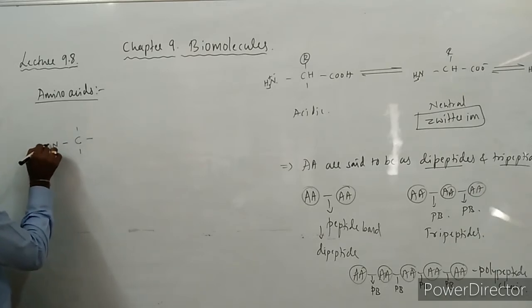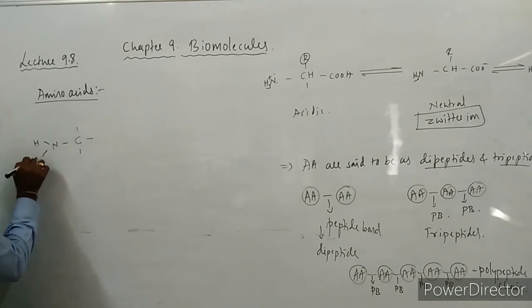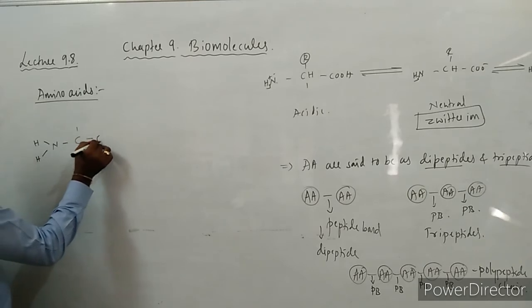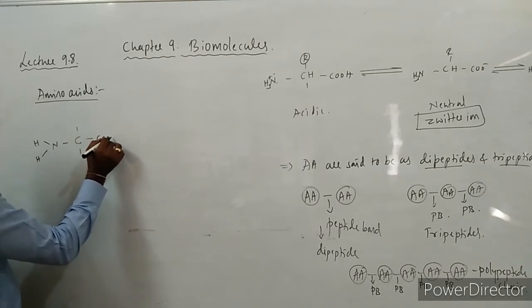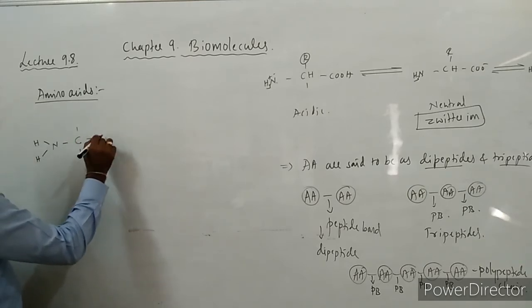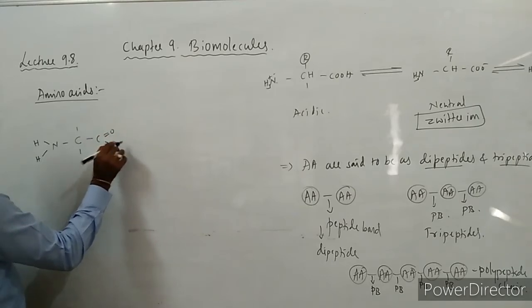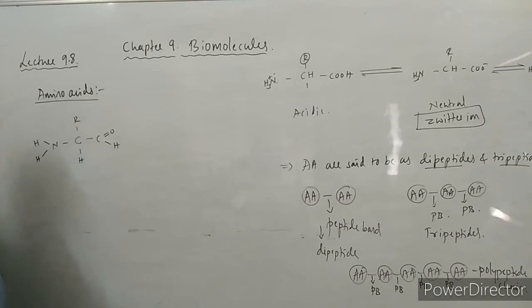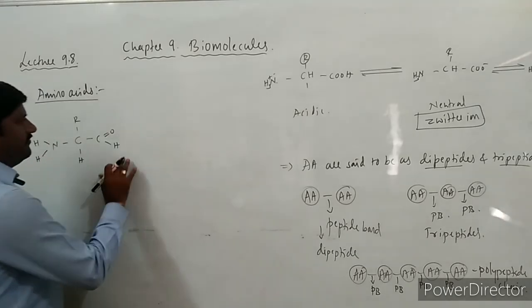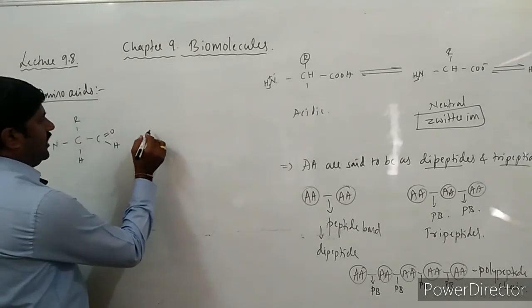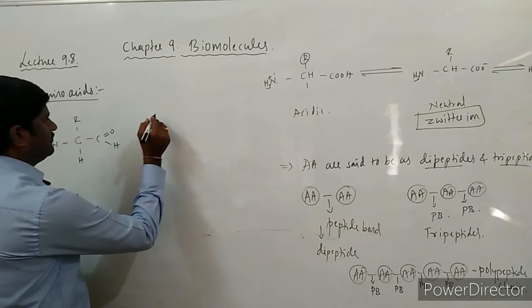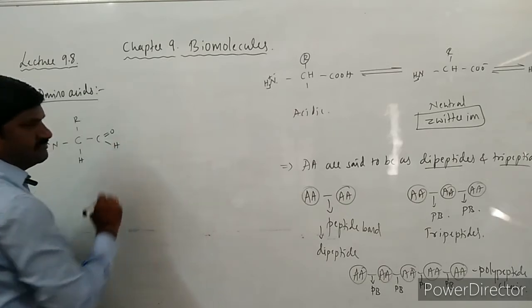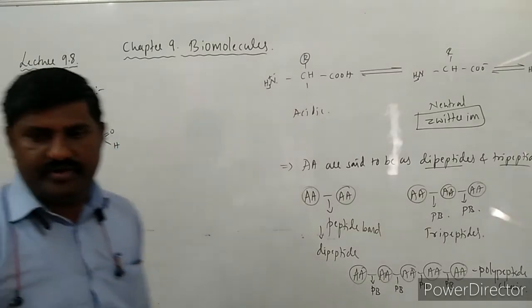This is NH2, one amino group, and COOH, or else you may write a carboxylic group like this. So the R group is here. This is one amino acid, the general formula we can say, and another one is also written over here.